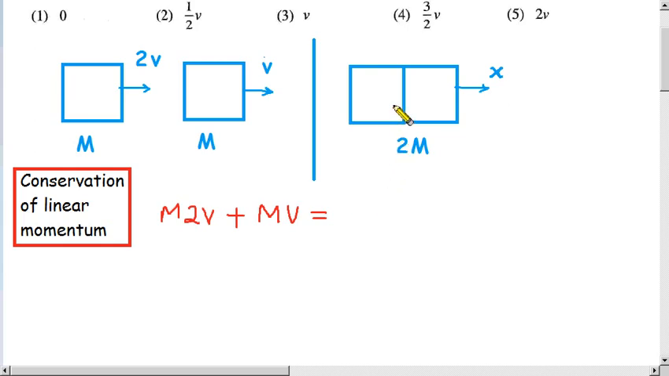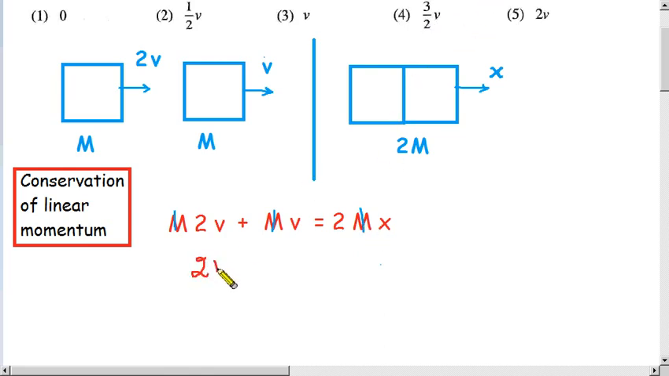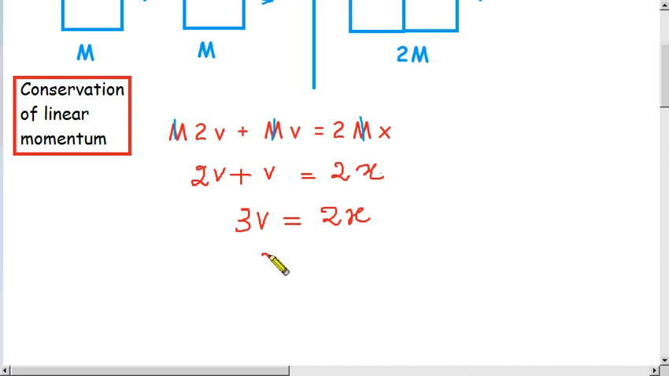This one is now moving as a single object. It's a compound, so 2 times m is the mass. And x is the velocity that we don't know, so we have to find it out. Now we can simplify. We can cancel m from each term. Then we get 2v plus v equals 2 times x. So 2v plus v is 3 times v, equals 2x. So x equals